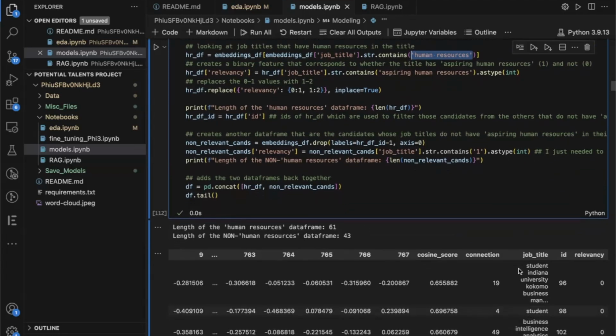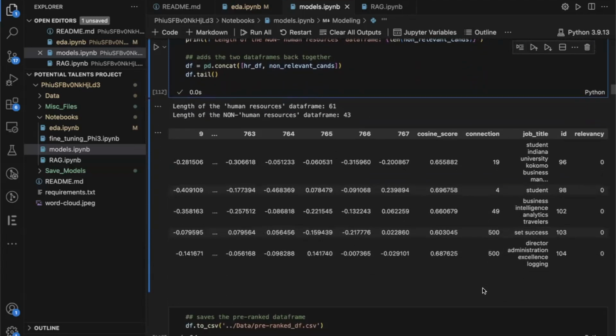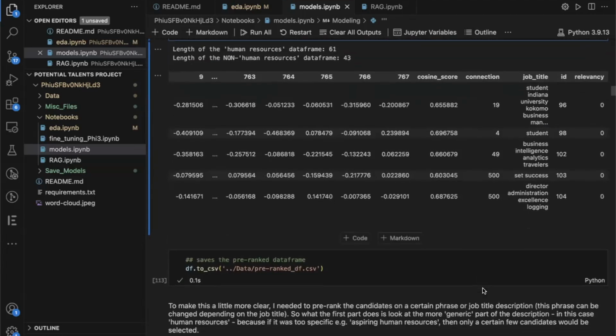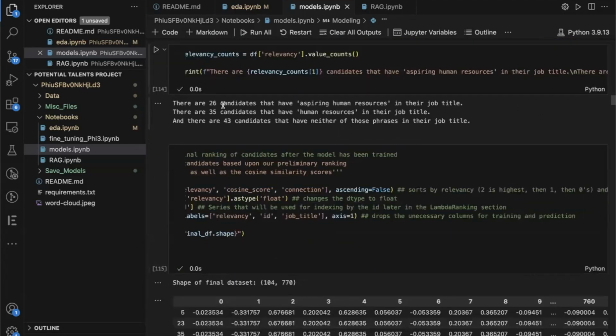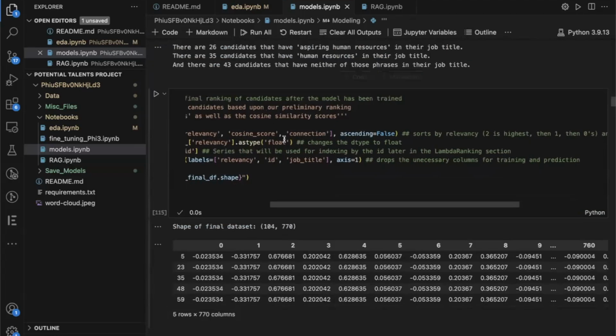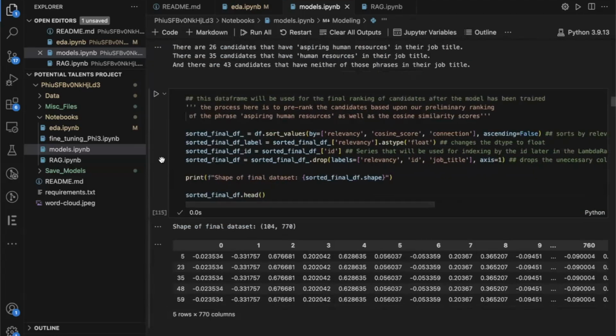So that's this pre-ranking mechanism that we're going to be using later during the actual ranking implementation. Oh yeah, like I said, here we go. We have 26 candidates that have aspiring human resources in the job title. We have 35 that have human resources in their job title, and then we have 43 that do not have any of that in their job title.